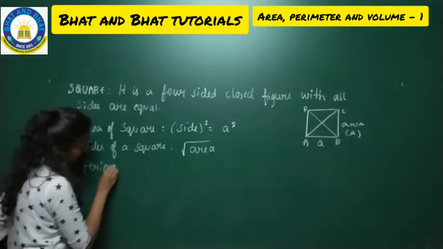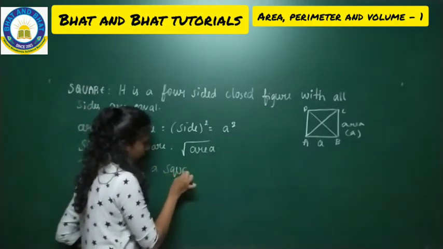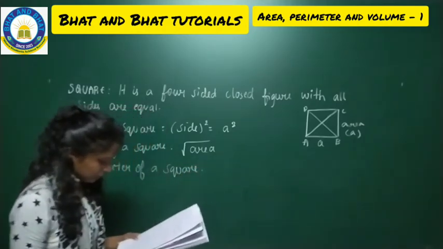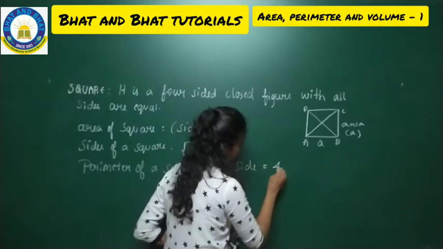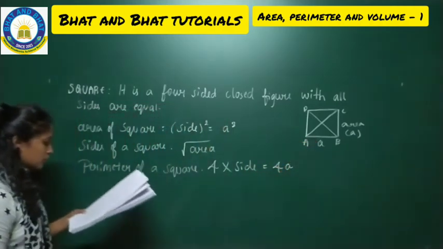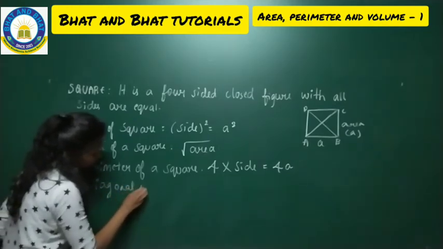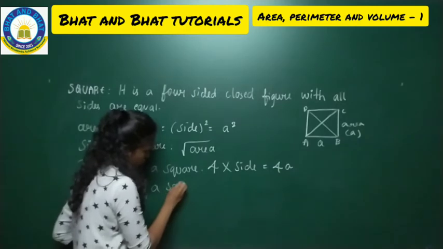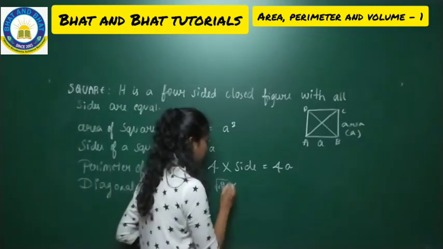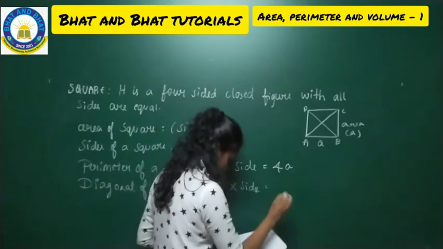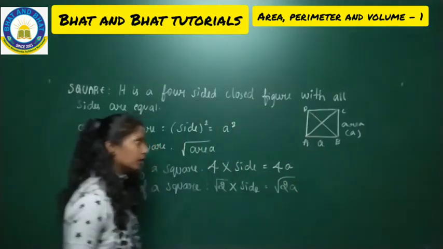To find the perimeter of a square, we use the formula, that is 4 into side, it is nothing but 4a. Okay, so now to find the diagonal of a square, we use the formula square root of 2 into side. So that is nothing but square root of 2a. This is your diagonal. Make a note now.